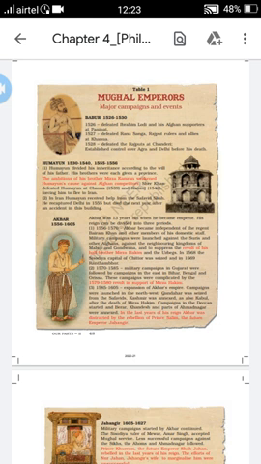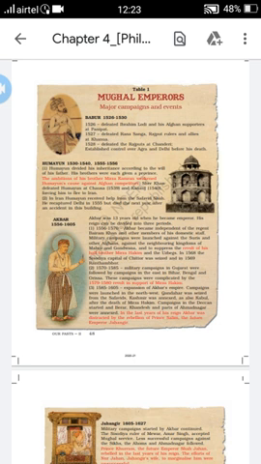Even though Humayun was very brave and very strong, he did not get any support from his own brothers, and his life became very terrible.